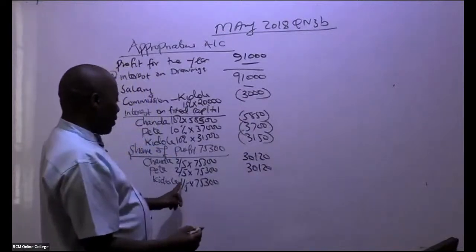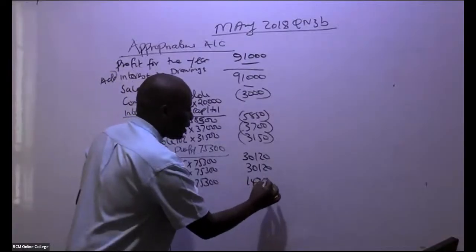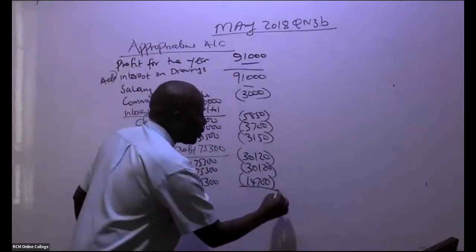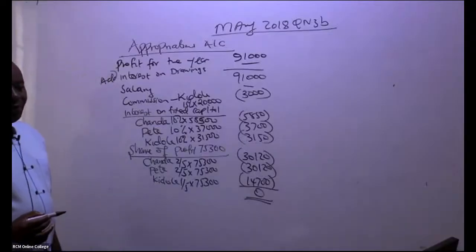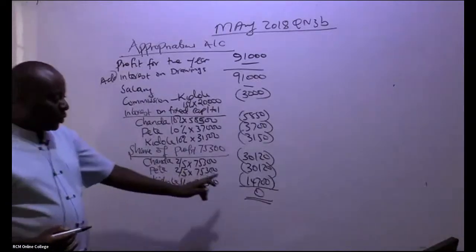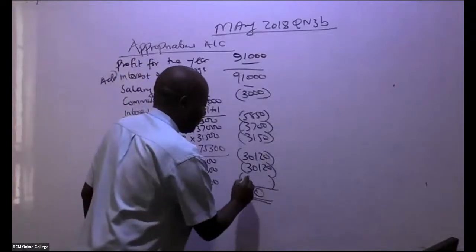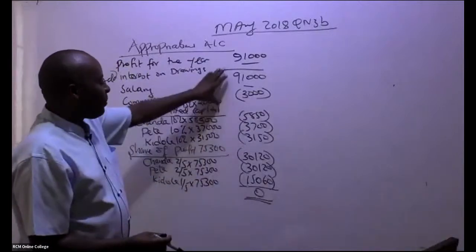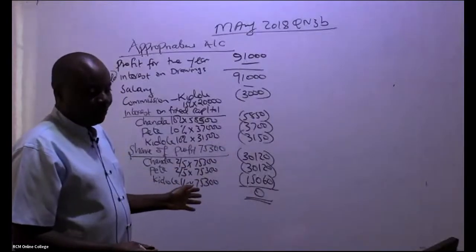3120, and then now this is 1 over 5. The last one is 14,700. So if you deduct this, you should be able to distribute the whole amount such that you have a 0. So I'm being told this is not 14,700, it is 15,060. You don't even have to prove. Remember, up to here you got a surplus of 75,300. This will add to 75,300, but you can do it on your own.